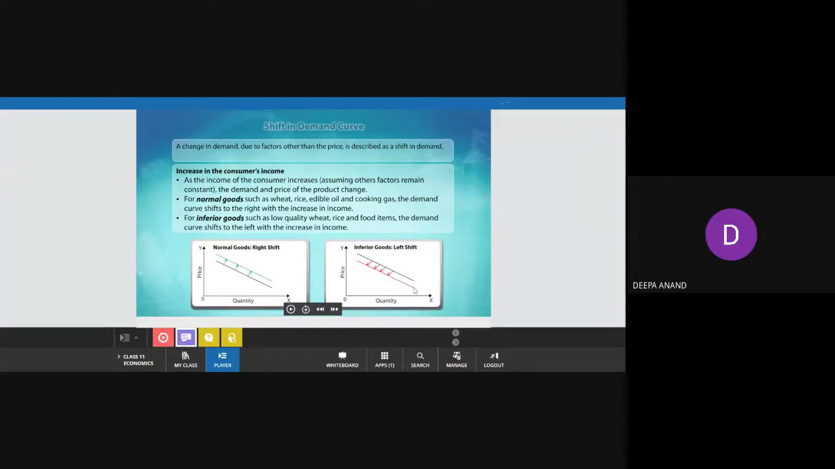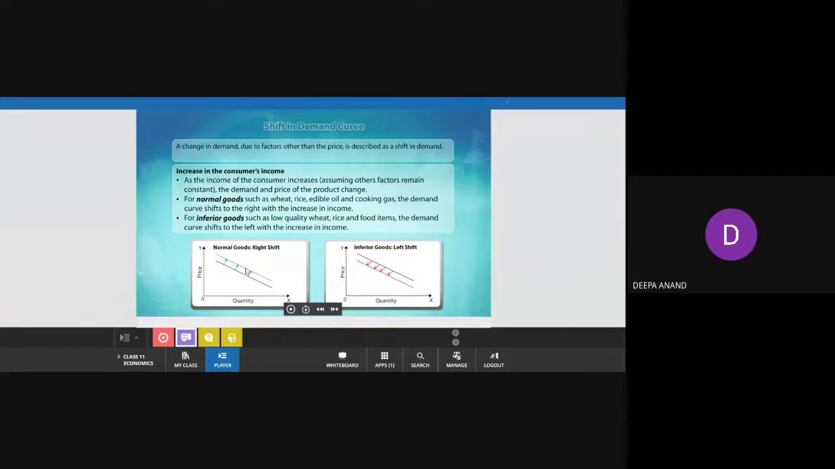Why is it known as shift? It is not at any of the points on this particular actual demand curve. It has taken a shift from that and moved to the left. That is why it is known as a shift. And in this case, it is a leftward shift.